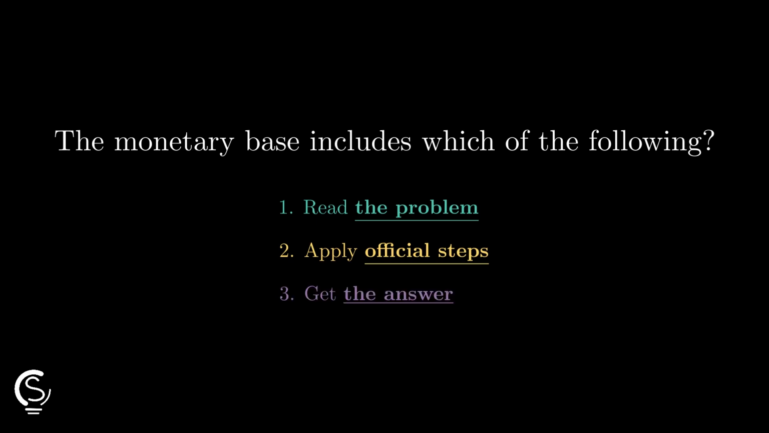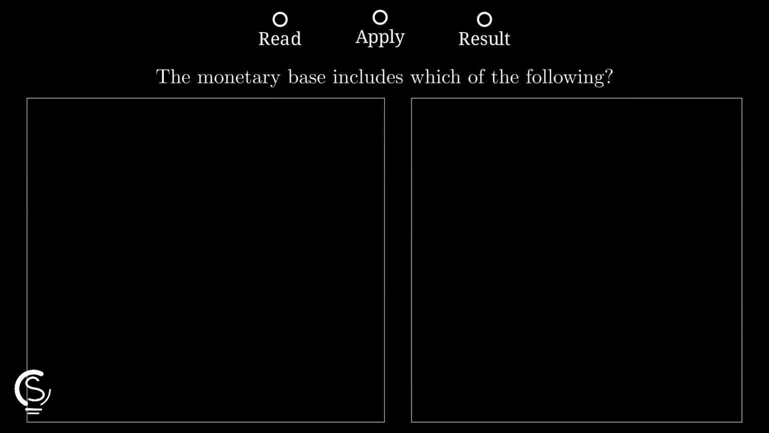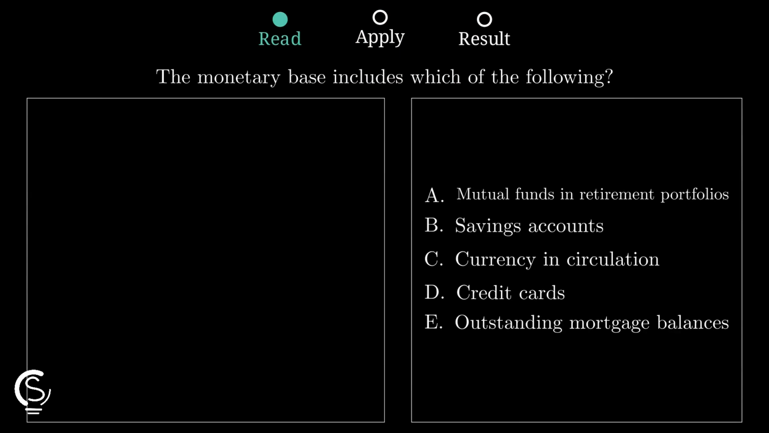Monetary base question coming fast, and the key is spotting what counts as actual base money versus financial assets or debt instruments. The monetary base consists of the most fundamental money in the system, mainly physical currency circulating with the public and reserves held by banks, not every account balance or financial product.